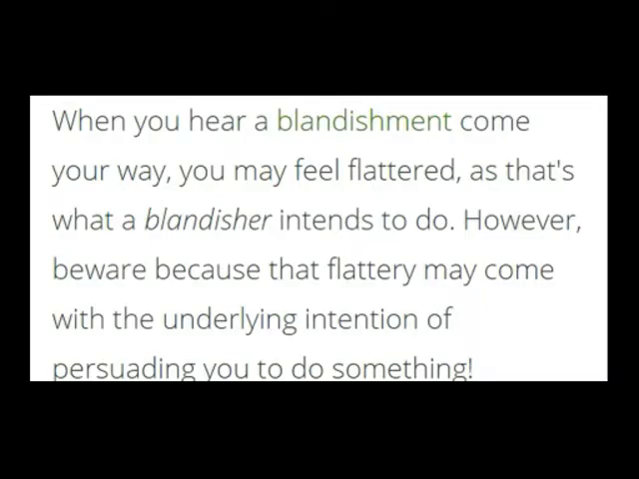So this paragraph will help you learn the word blandishment more easily. When you hear a blandishment come your way, you may feel flattered, as that's what a blandisher intends to do. However, he is trying to persuade you, he is trying to make you do something which you do not want. So this is what blandishment actually means.